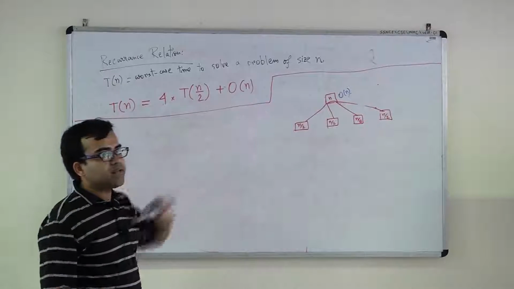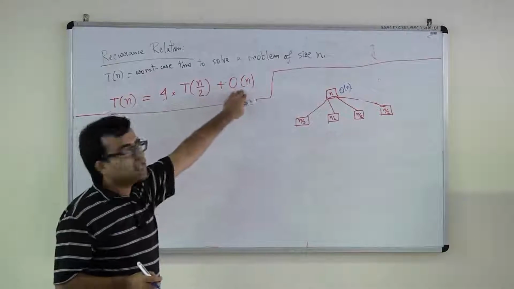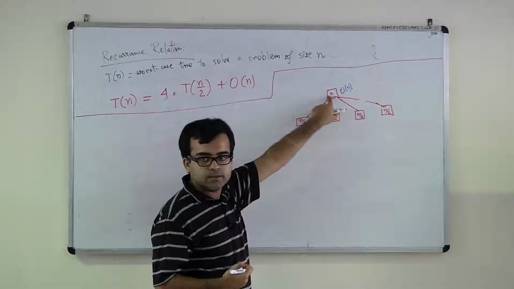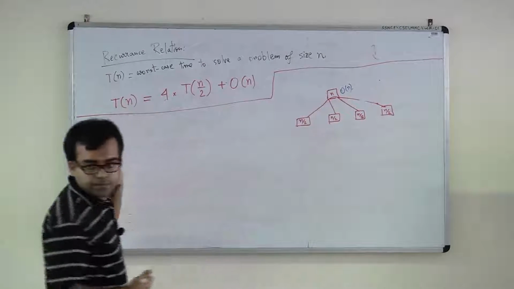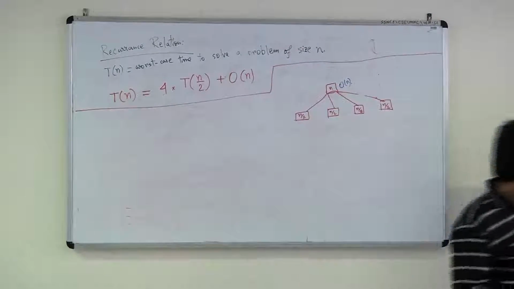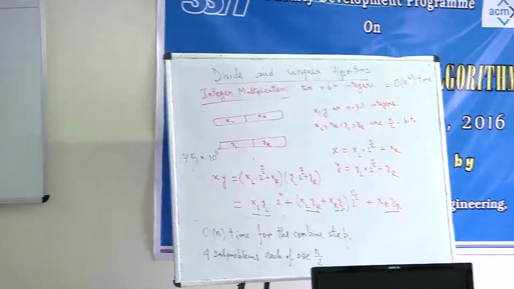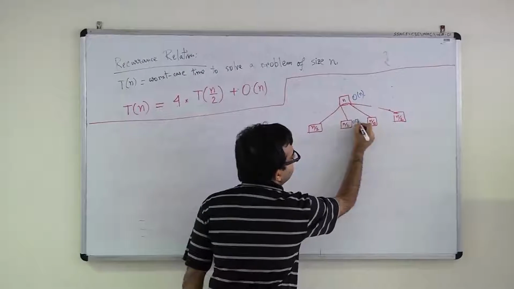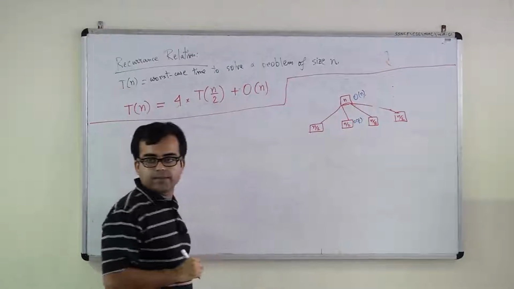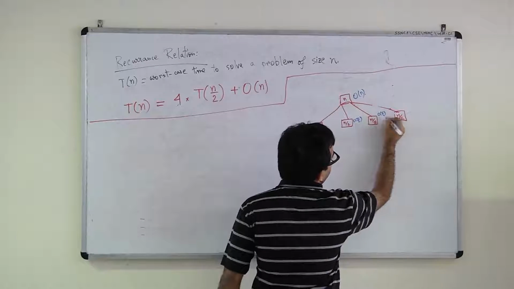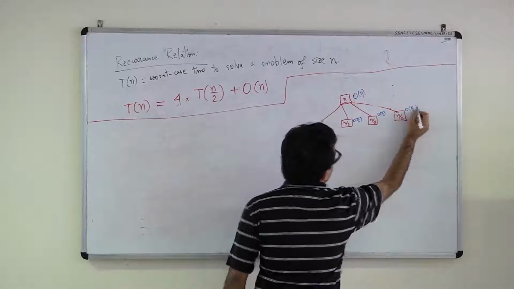What does order n stand for here? The cost for the combine step. What does this box stand for? The original problem. What do these 4 boxes stand for? Each of these 4 subproblems. So when you are solving each of these 4 subproblems, for each of them, you will again spend order n over 2 time for the combine step. Like this.